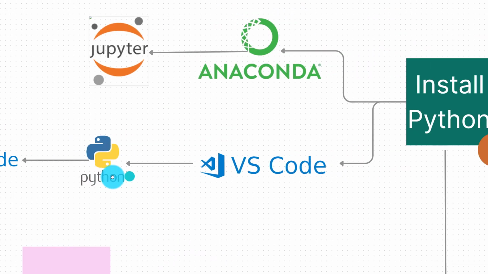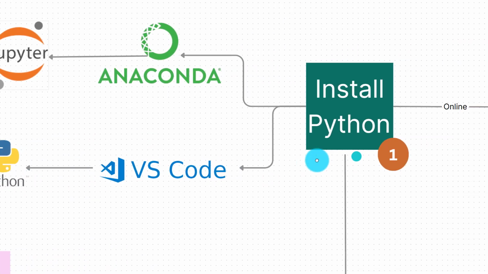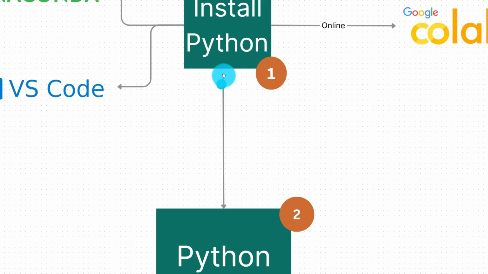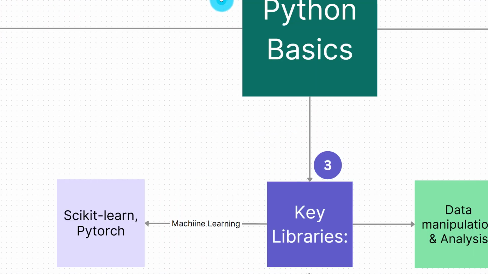Also, some people may not be interested in installing Python for one reason or another. If you cannot access Python locally, then you can also utilize Google Colab. Google Colab gives you access to notebooks that you can access online. The only downside to it is you always need to have an internet connection to be able to run scripts. Once you install your Python, you're going to move on to the next step.